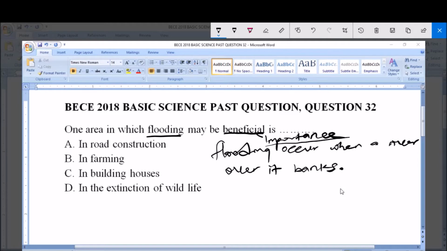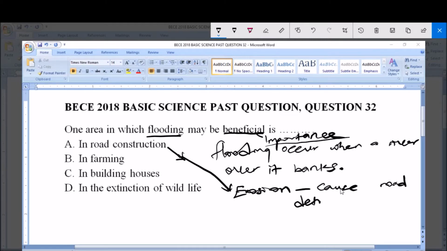Now A here says in road construction, and like we know, flooding is very bad in terms of road construction, because flooding will lead to soil erosion. Flooding leads to erosion, and this erosion causes road destruction.